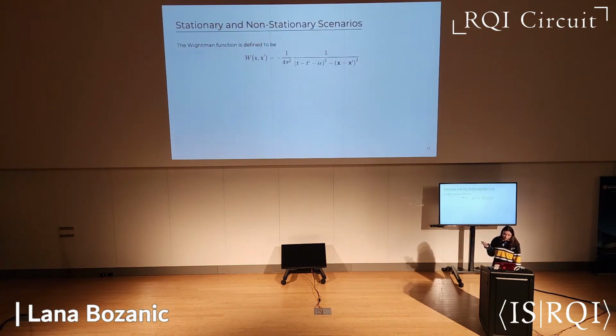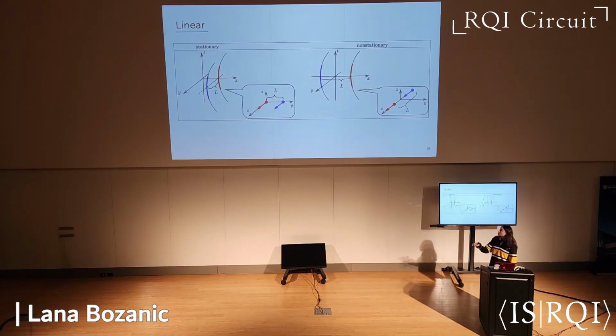So like I mentioned, in 3+1 Minkowski spacetime, the Wightman function assumes this form, and obviously it's very heavily dependent on the trajectory we take. And what we found is for all the different classes of motion where the second torsion is equal to 0, we can find a stationary and a non-stationary version of this Wightman function. And so what we mean by stationary is when the Wightman function is time-translationally invariant, so it only depends on delta tau. And non-stationary is when we also have this delta plus tau dependence. And so for all of the 4 uniform motions that we consider, we can find this stationary and non-stationary scenario.